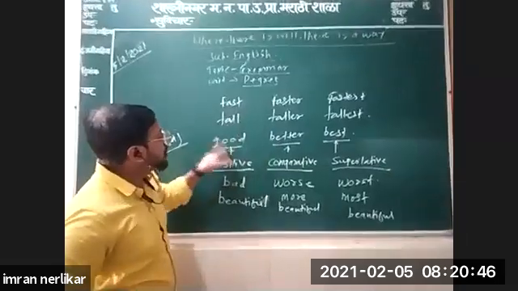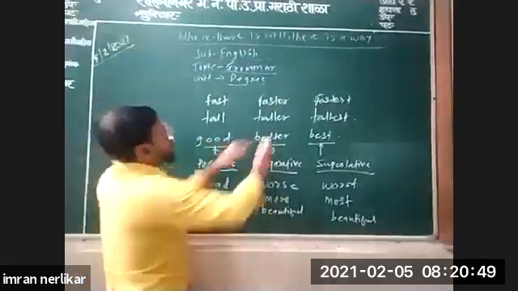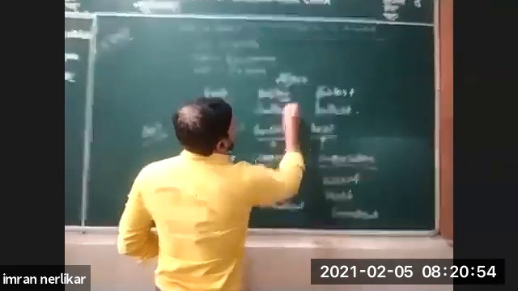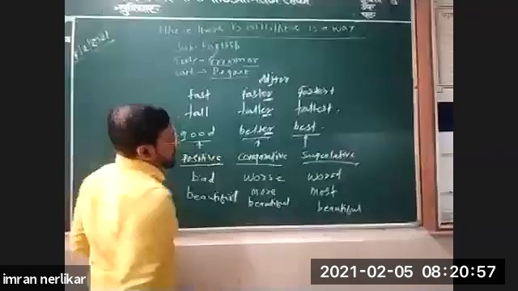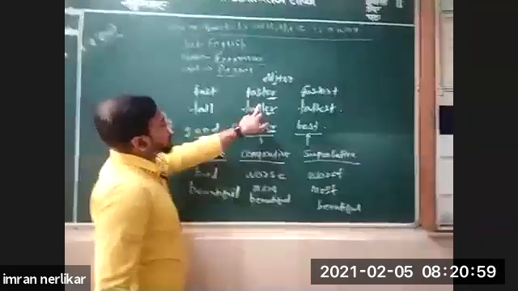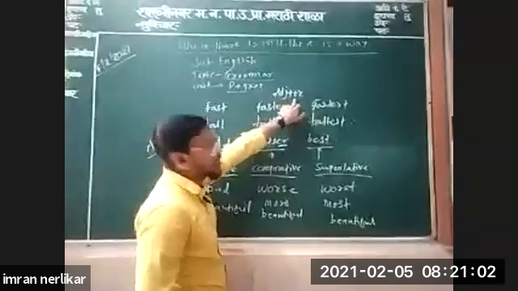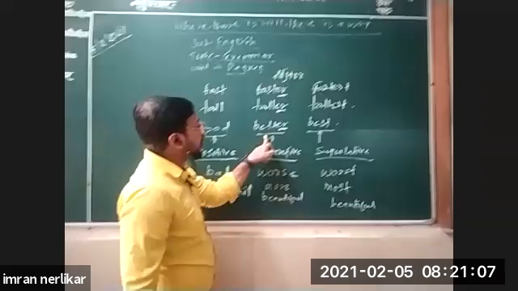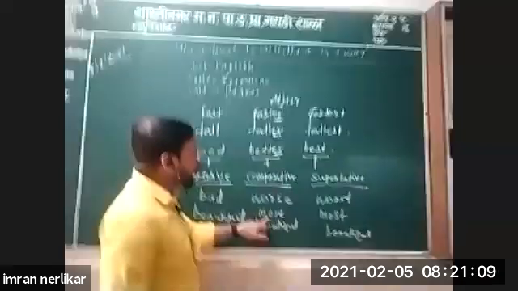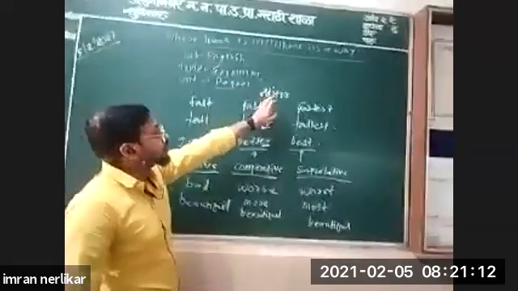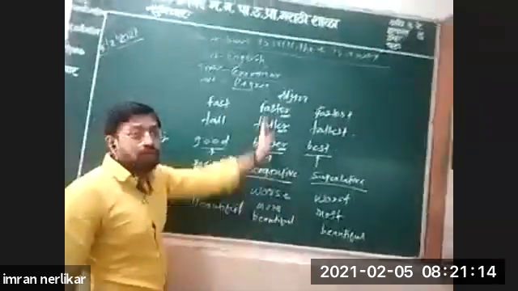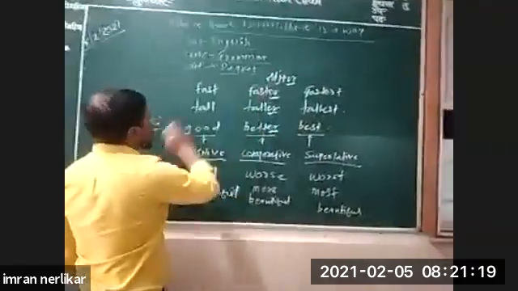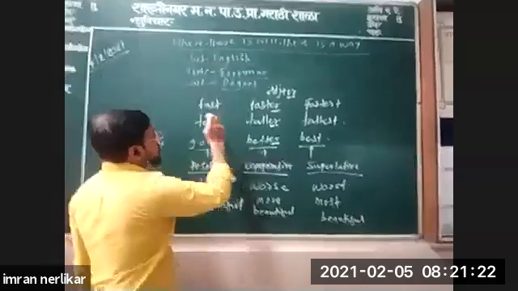In the comparative form we have added er to the adjective. Faster, taller, better: adjective plus er. Here it is the same: fast, tall, good.